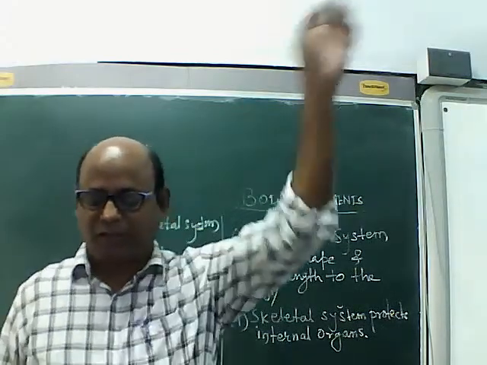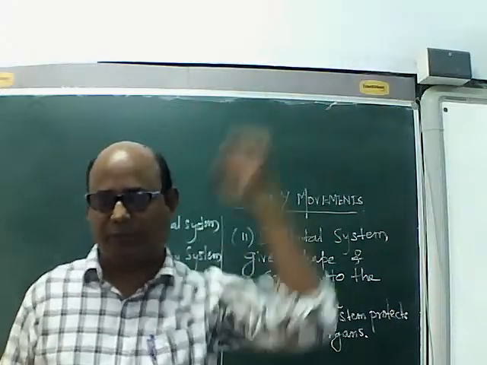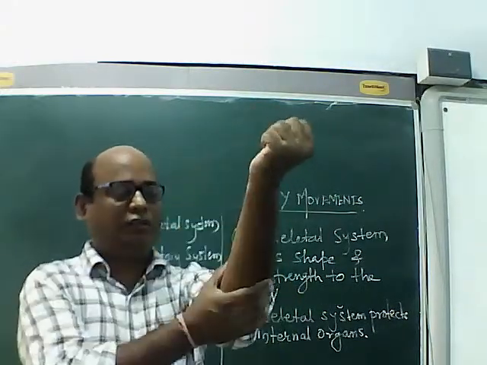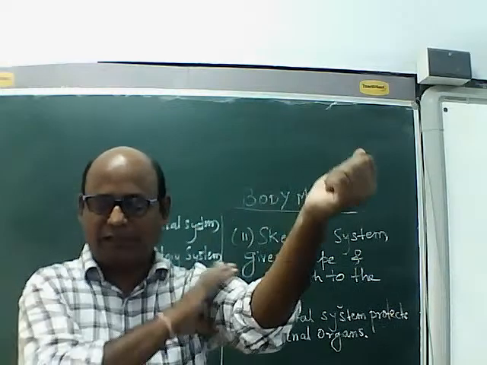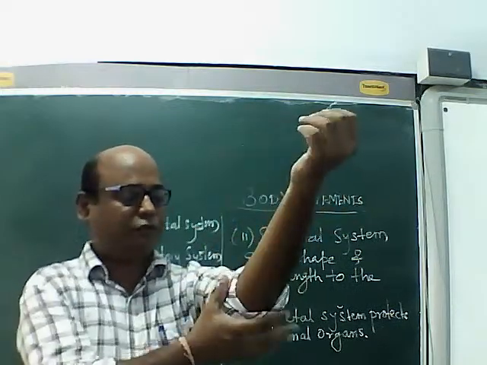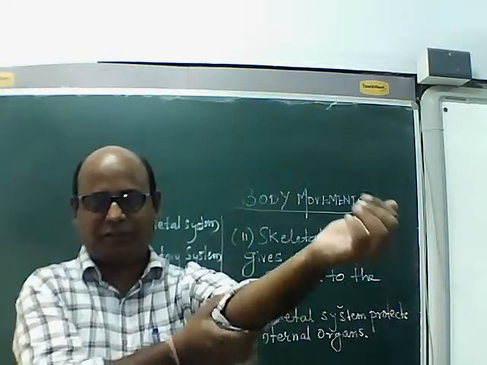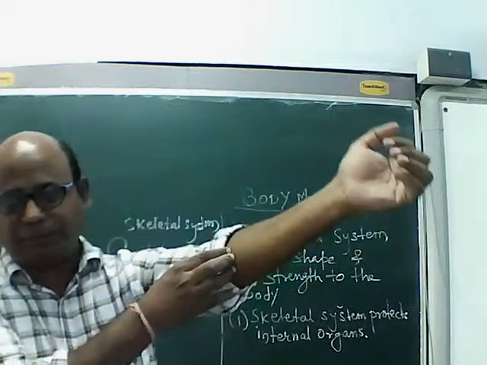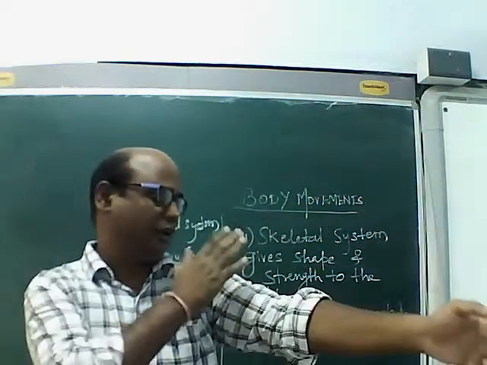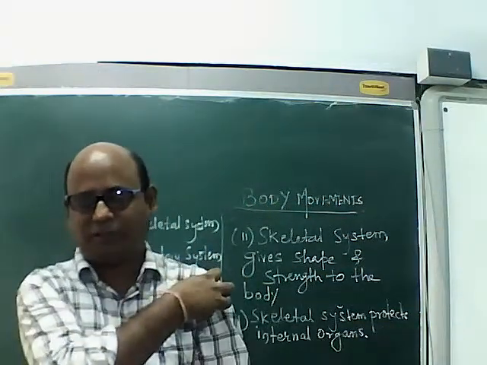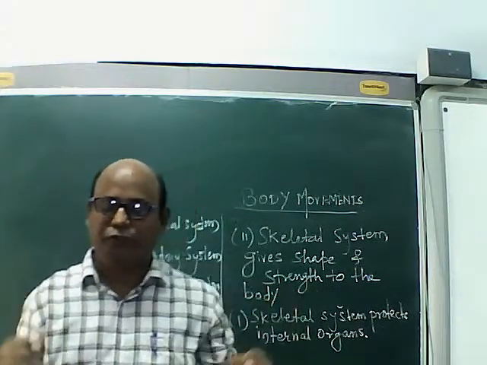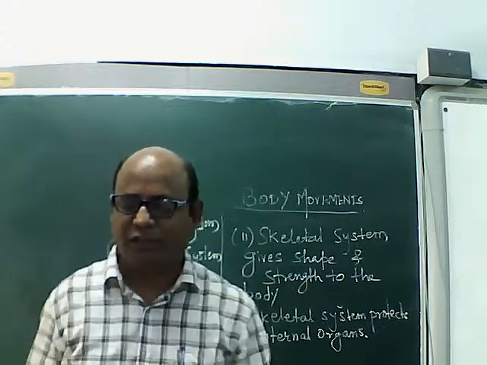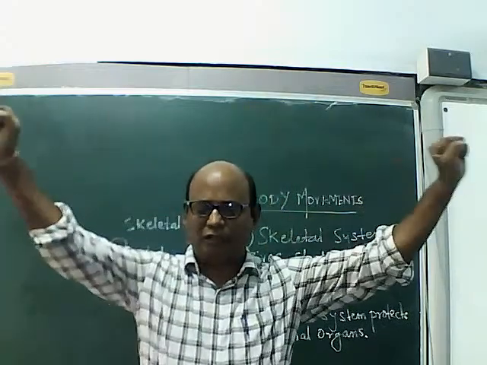For example, I am moving my hand up, down, up, down. Why is this movement possible? Due to the bones of my hand, and second, due to the joints which are present here. This is my lower arm, this is my upper arm. There is a joint present in between this. And between the upper arm and the body, there is a joint present. So it is due to the joints and the bones, that is due to skeletal system, that I can move my body parts.